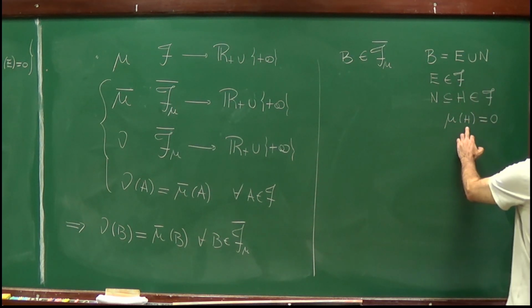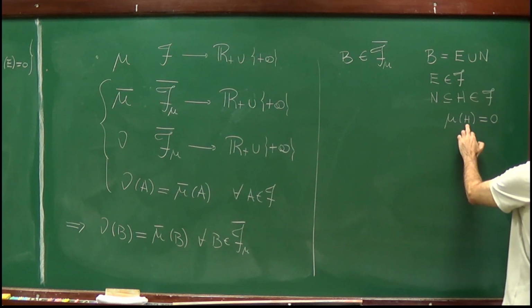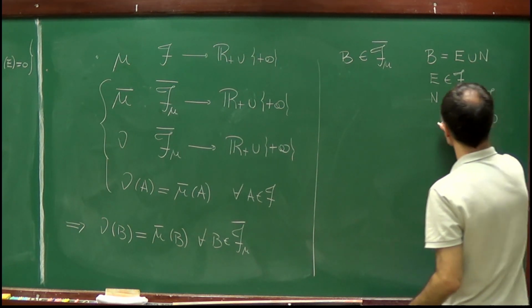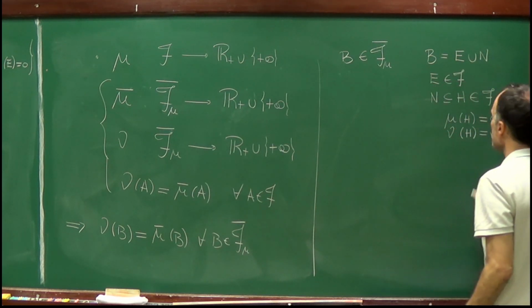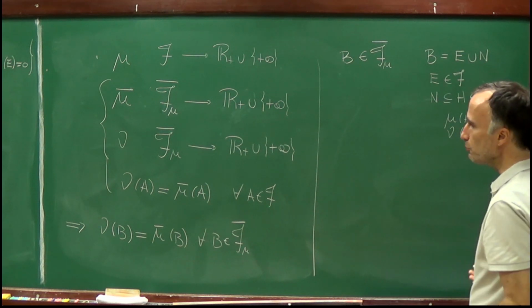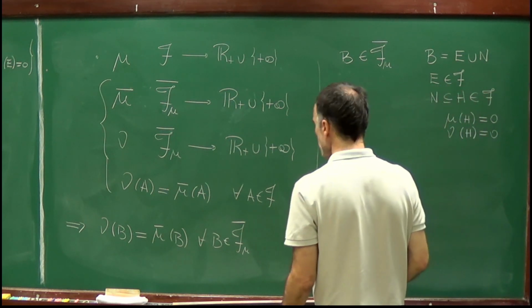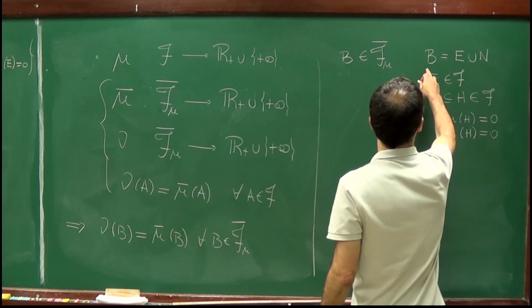Note that mu of H is equal to 0, H belongs to F, and since mu and nu coincide on F, we also have that nu of H is equal to 0 in this representation. So the proof will be very easy. We want to show, so we fixed B.